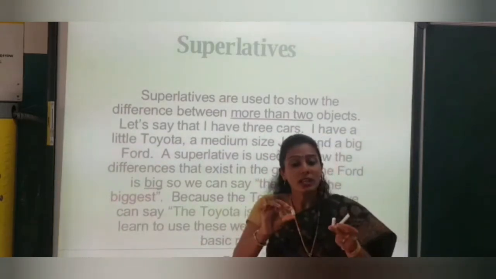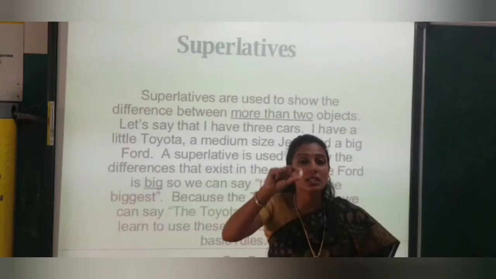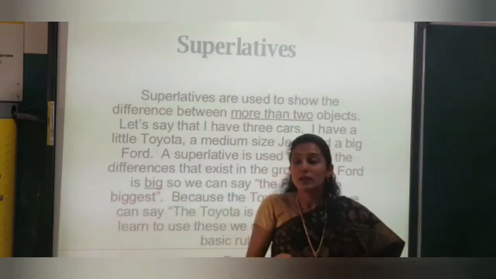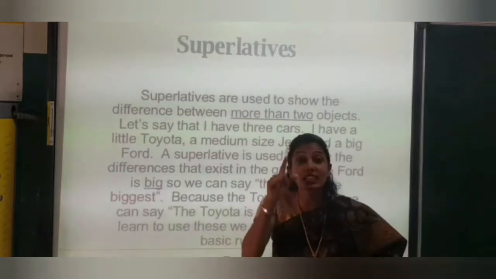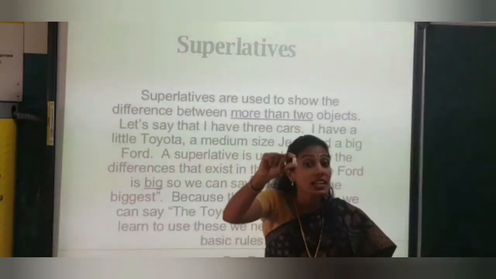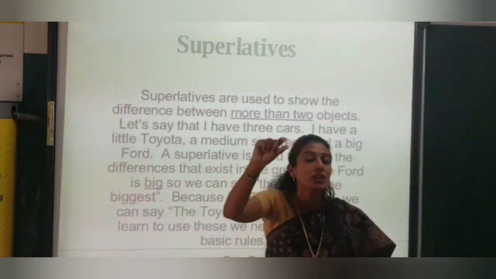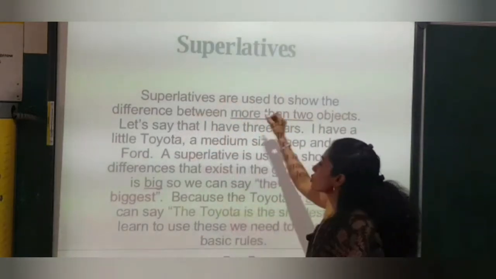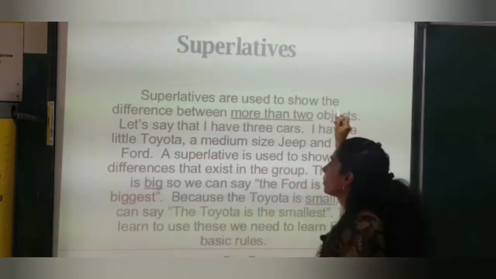I would say, ये सबसे छोटा है. How do we say it? ये सबसे छोटा है. So this chalk is the tiniest chalk. And I have used the article the. This is the tiniest one. The superlative form. Superlatives are used to show the difference between more than 2 objects.